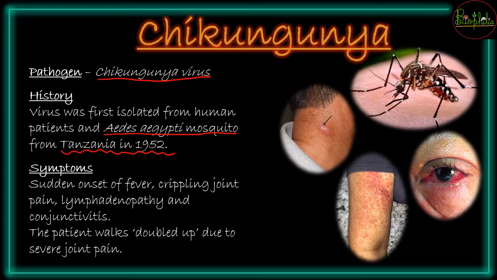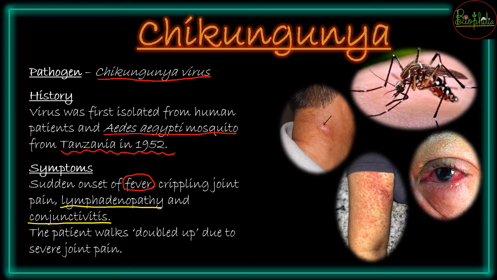So symptoms for chikungunya, first of all, is going to be onset of fever. So fever आना is very common in many of the diseases. There might be crippling joint pain. Then a very important point जो आपको differentiate करते आना चाहिए, that is lymphadenopathy and conjunctivitis. So these two are not going to be found in any other disease that we have studied up till now.